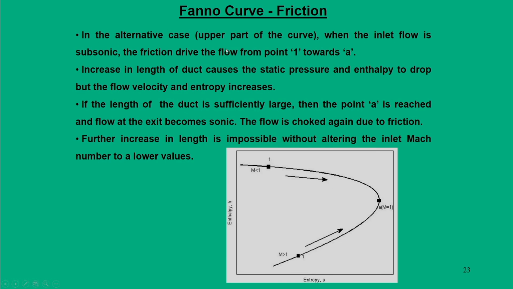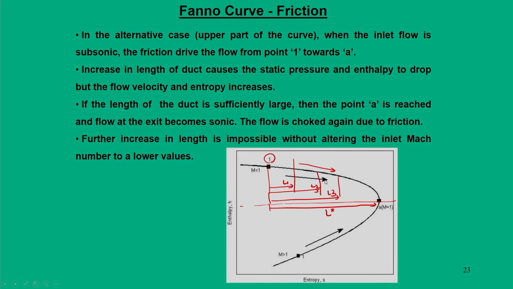The alternative case is when the flow is in the upper part of the curve. Likewise, in this upper part of the curve, when I am at point A, the length addition will take me towards the sonic point. Each point will give different L1, L2, L3, and finally, I will come back to this point as L star. So, flow is again choked, but it is frictionally choked.